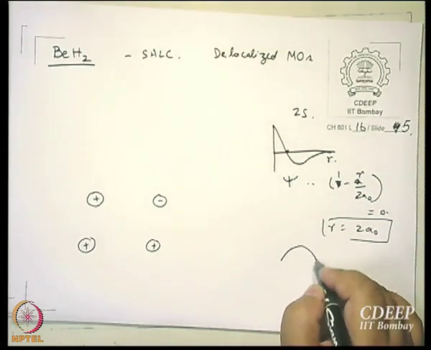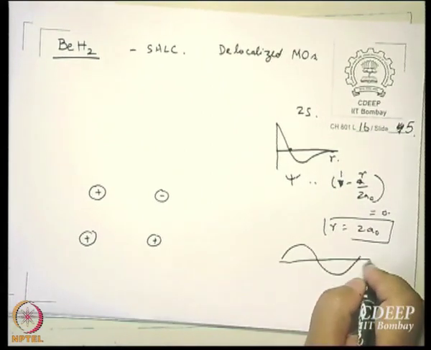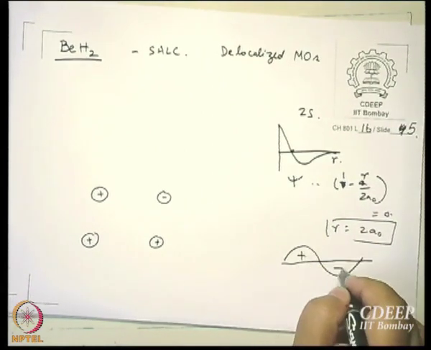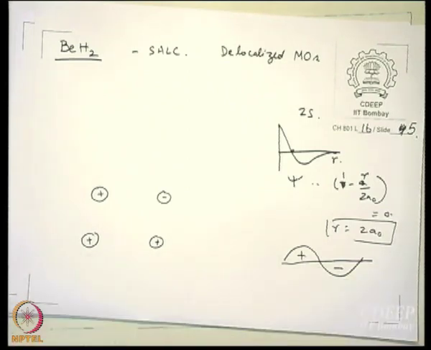If you think of a simple sine wave, the value is plus here and the value is minus here, isn't it? So, it is also called the phase, plus phase and minus phase. No node in 1s. But I can draw 1s like this, or I can draw it like this. Who is going to stop me? I am taking linear combinations, no? When I take a linear combination, I can just add a minus sign. So then there should be 4 types of combinations of 2s. Because for one structure the plus and minus are different.